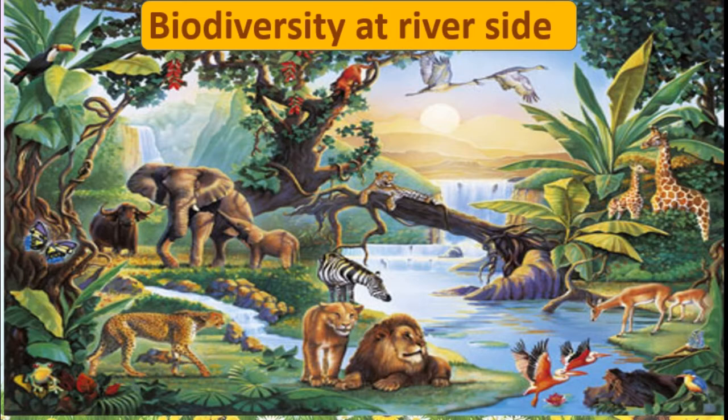So many living beings we can see here. Along with that, we can see the non-living things also, like water, sun rays, correct? Means this all together make a biodiversity at river side. Here this is the favorable place for all these animals. Their fundamental needs are fulfilled in this area. So they stay in that place.